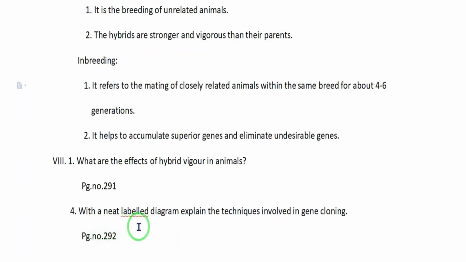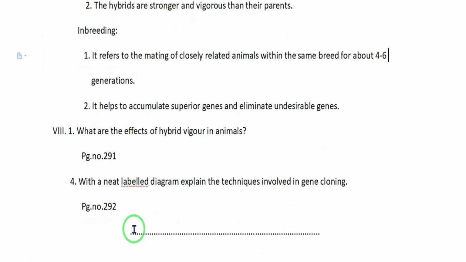Question number 4. With a neat labeled diagram, explain the techniques involved in gene cloning. Answer, page number 292. First you have to write the definition. Gene cloning paragraph. Gene cloning heading, third line: the carbon copy of an individual is often called a clone. The next paragraph: in gene cloning, a gene or a piece of DNA fragment is inserted into a bacterial cell where DNA will be multiplied as the cell divides. Afterwards, those 5 points you have to write, then the diagram you have to draw.